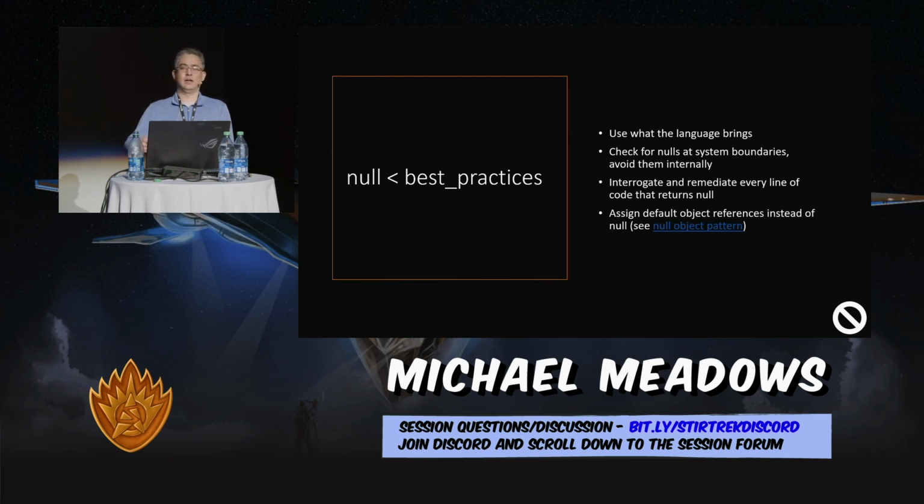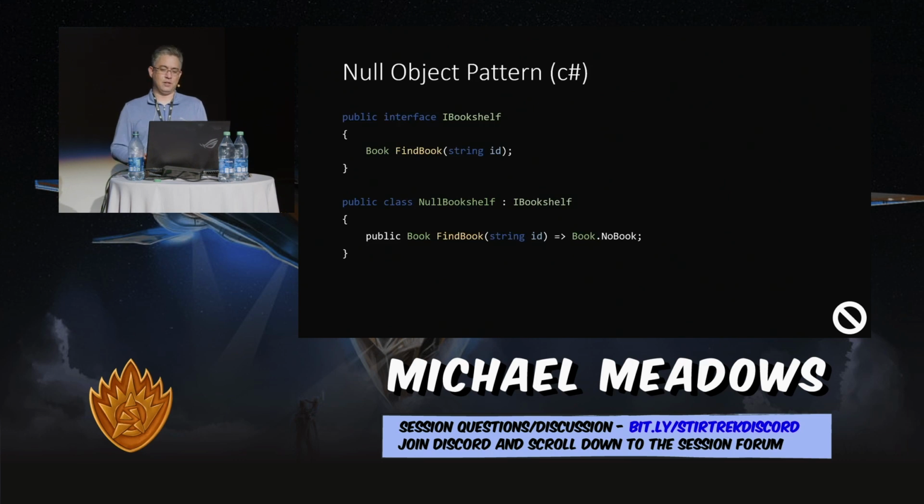This is, again, I felt like a genius when I thought of this, right? I'm like, oh, what we could do is, and then I went and did some research, and I found out that Martin Fowler wrote about it 10 years before I did. So let's talk about this null object pattern. So a null object pattern is basically a placeholder, right?